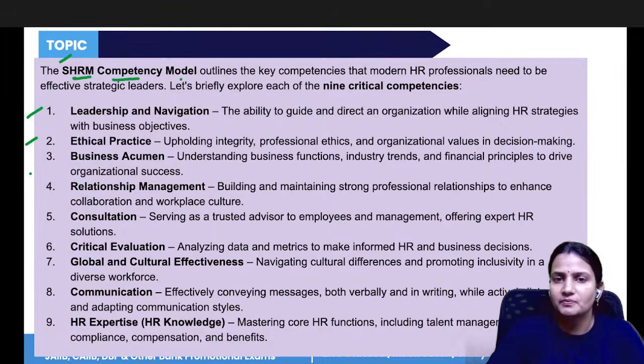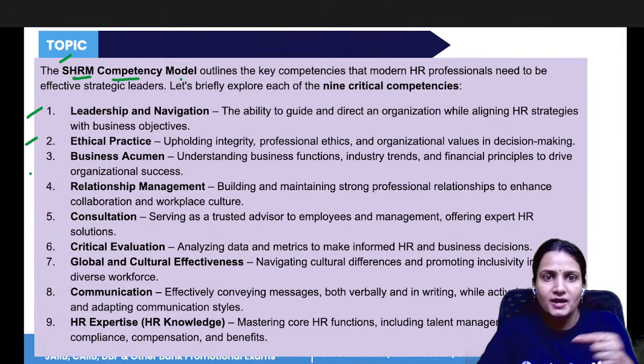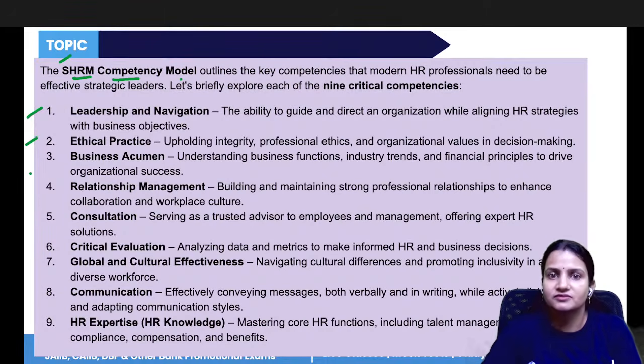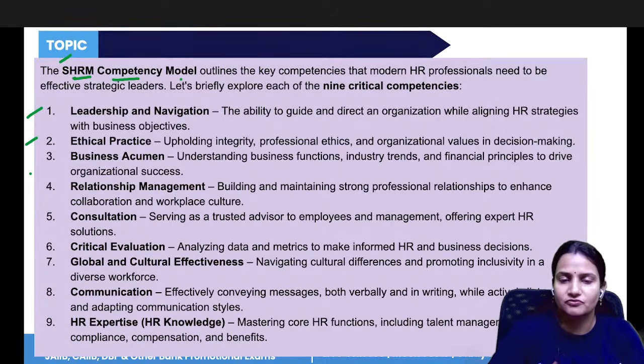Then communication, it plays a very important role. So sharing ideas clearly, listening properly to others, communicating well. Like if the top manager has to communicate anything to the lower managers, the top manager will first communicate to the middle managers, then middle to supervisory, then supervisory to lower. So how this chain of command has to be followed.